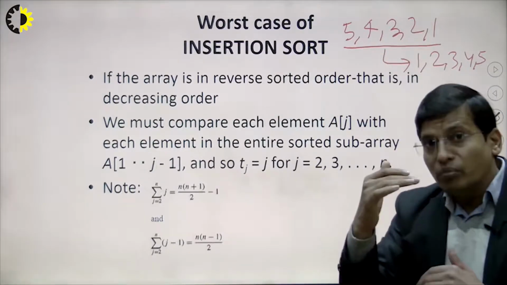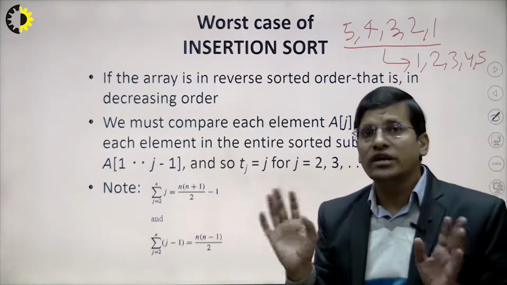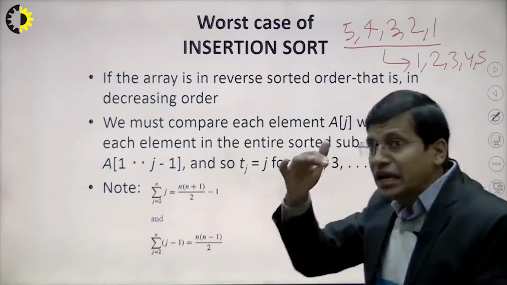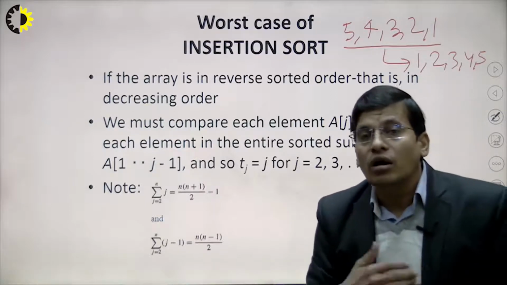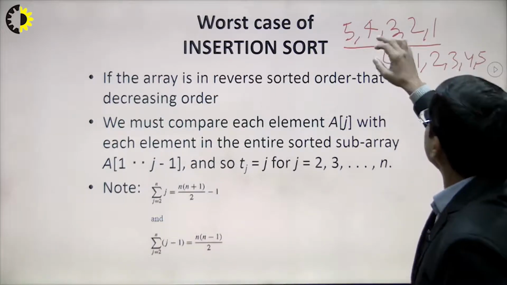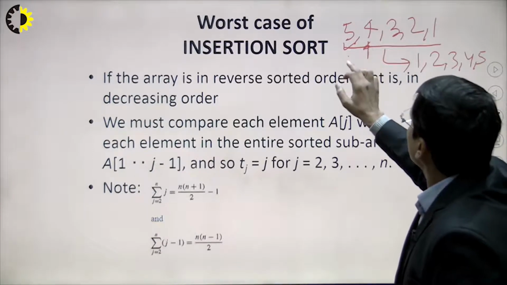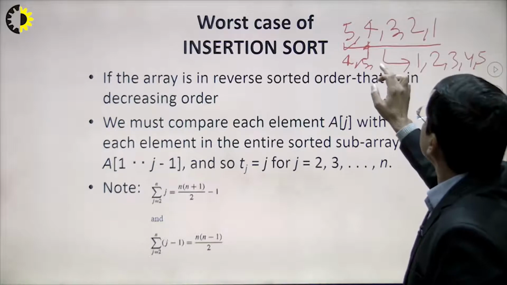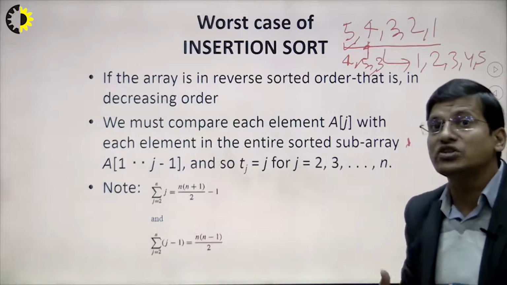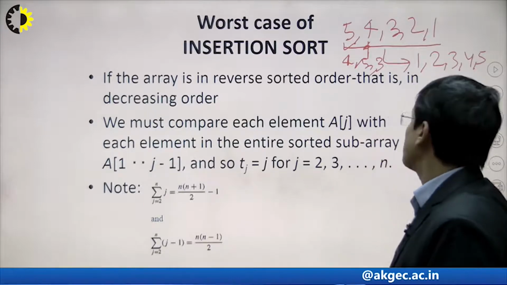the inner loop will be executed the maximum number of times. Because the outer loop is already executing n times, but the inner loop, that is the while loop, is executed as much as possible. As you can see here, suppose 5 is already sorted and 4 is here, so now you have to compare with this. The next element is 4 and 5, now 3 is coming. When 3 is coming, you have to shift again. The maximum shift is occurring here. This means the inner loop will be executed as much as possible.